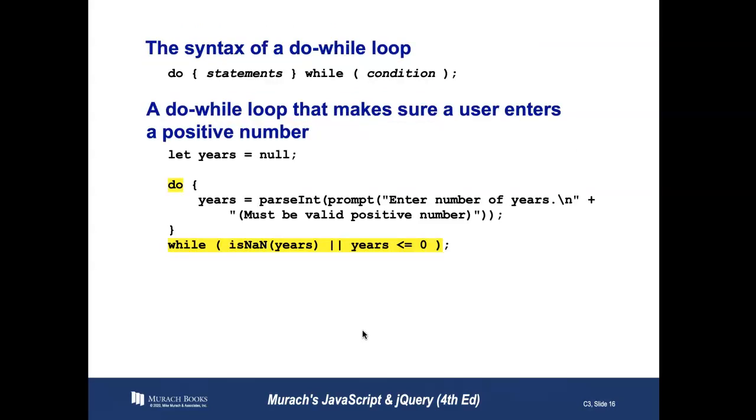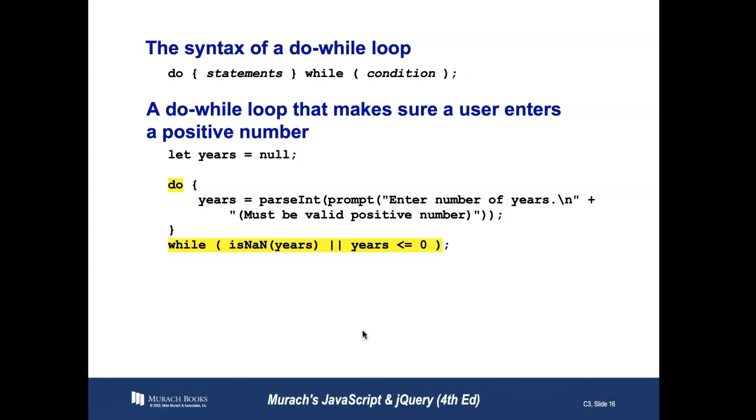Now this is a little bit different. This is the syntax of a do-while loop. And what that does is it does something as long as a condition holds true. So in this case, I have let years equals null. So basically, years is going to be equal to nothing at first. And then I can perform the do, where years must be parseInt number of years. And you can see the concatenation with the carriage return, the \n.